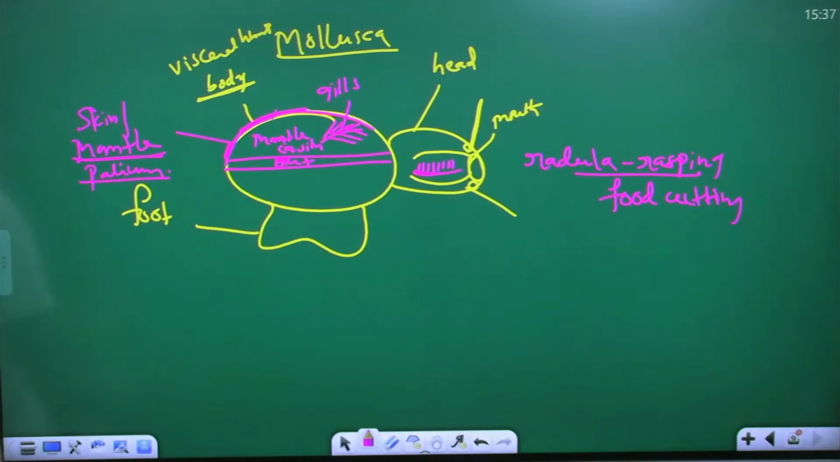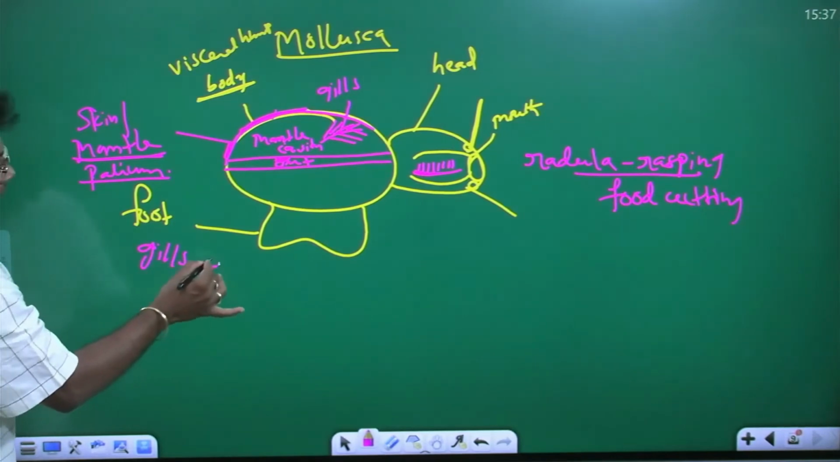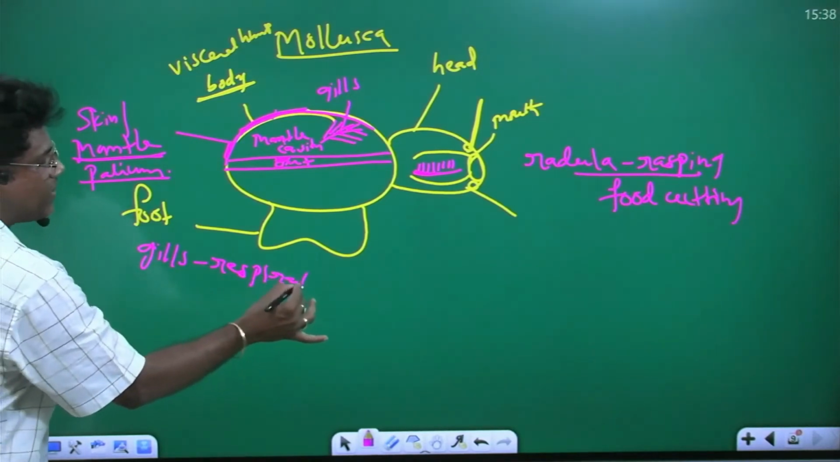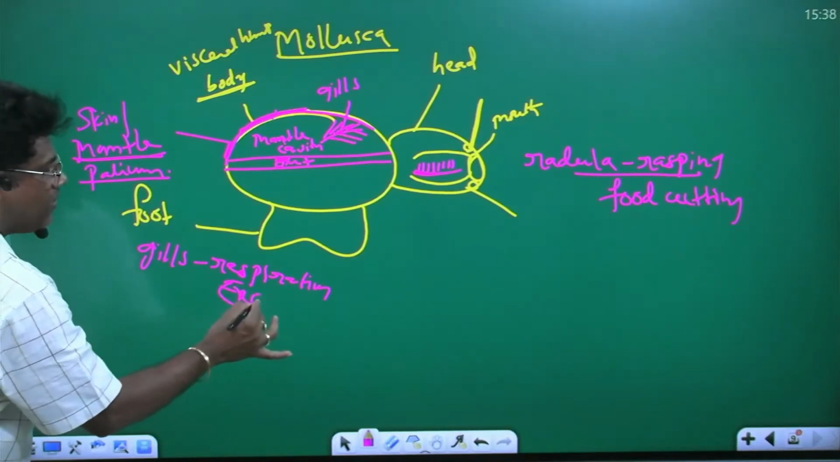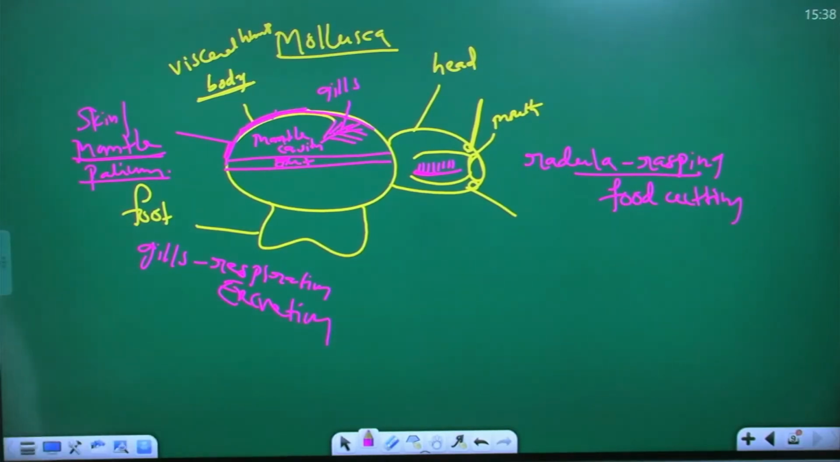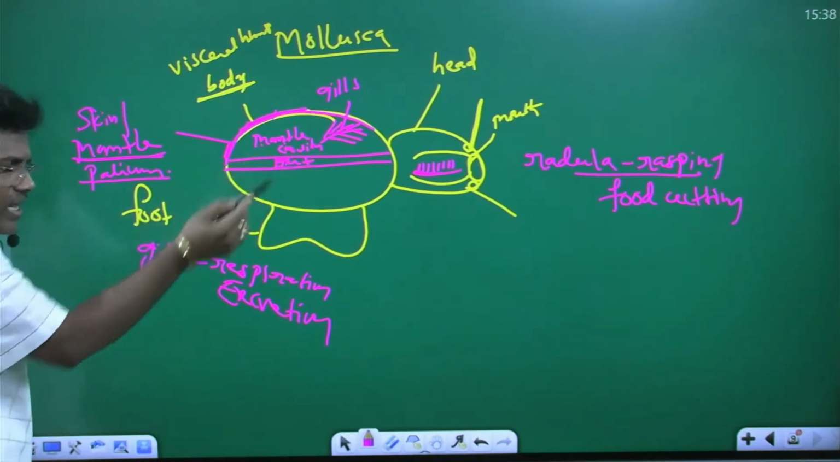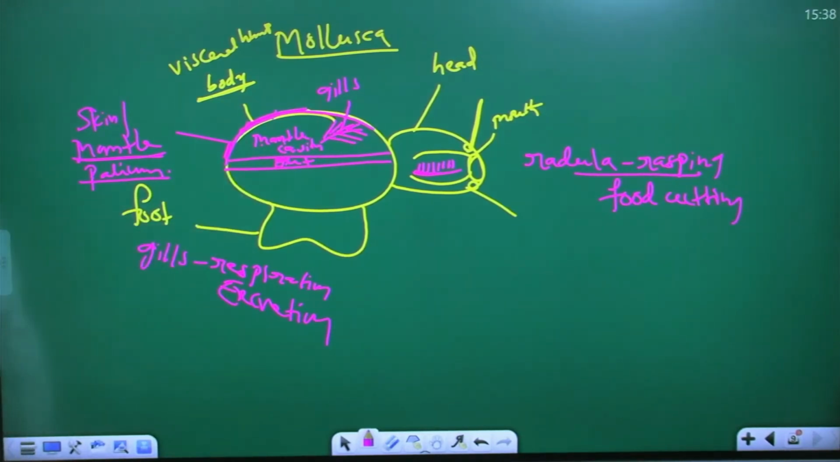What is the shape? Feather-like gills. The feather-like gills are useful for respiration and excretion. This is a speciality of Mollusca. What is the speciality of Mollusca? Gills are present, feather-like in shape, useful for respiration and excretion. Any doubt? This layer is known as what? Mantle, pallium, skin. Between mantle and gut is the mantle cavity, and in it are feather-like gills.